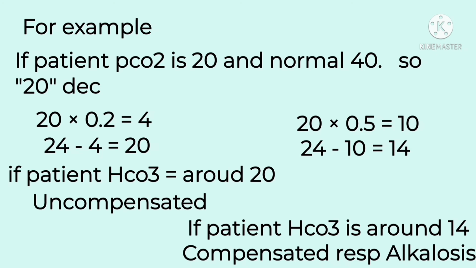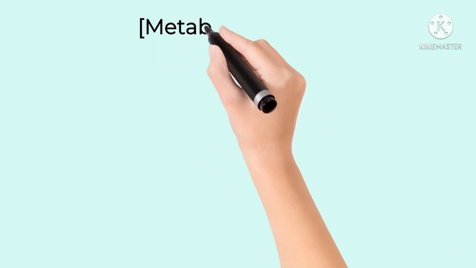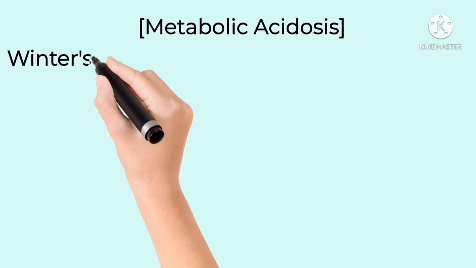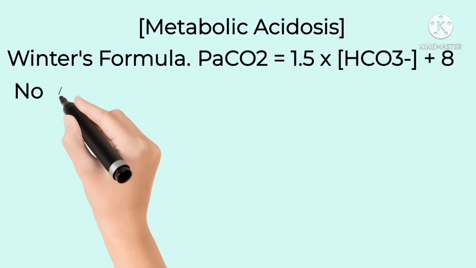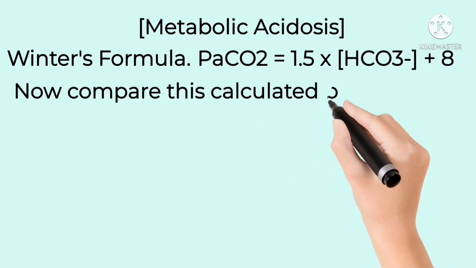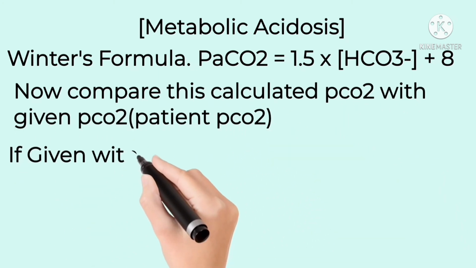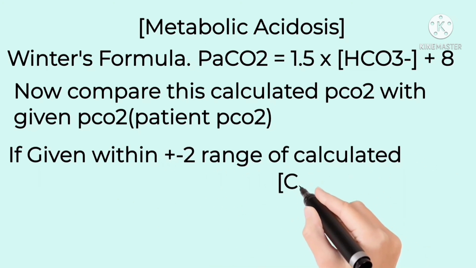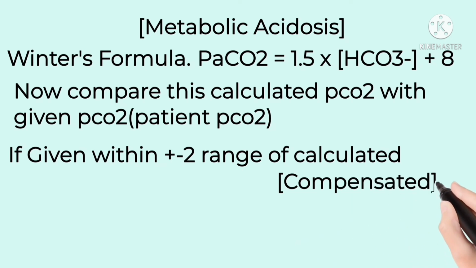For metabolic acidosis, we use Winter's formula, that is, expected CO2 is equal to 1.5 times HCO3 plus 8. Now compare this calculated CO2 with the given CO2. If the given CO2 value is within the range of plus or minus 2 of calculated, then it will be compensated metabolic acidosis. If greater than plus 2, then it will be a mixed disturbance, respiratory acidosis plus metabolic acidosis.